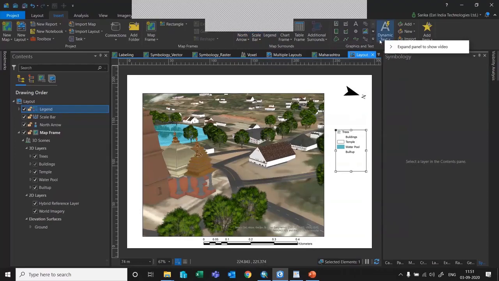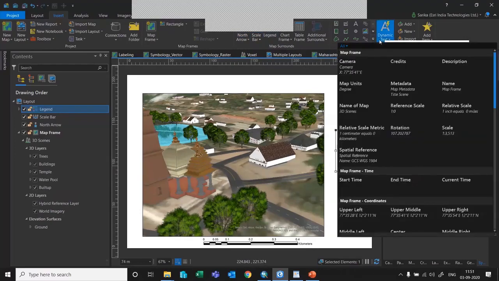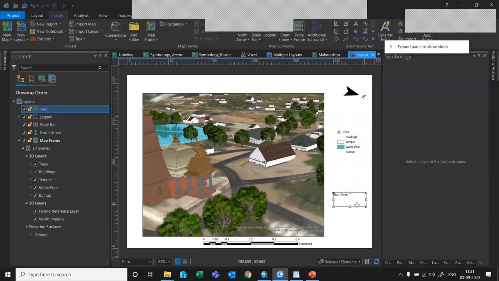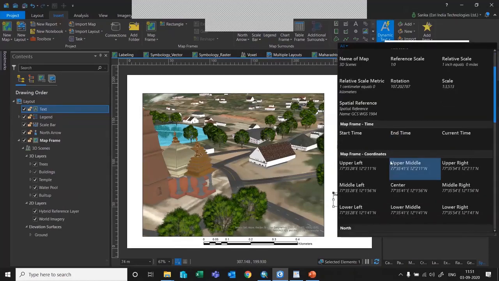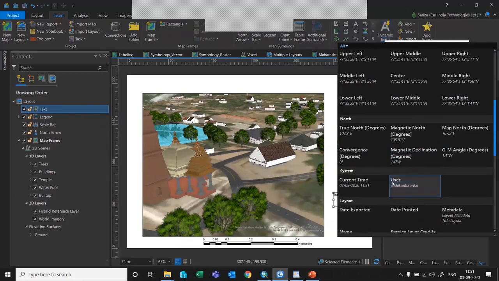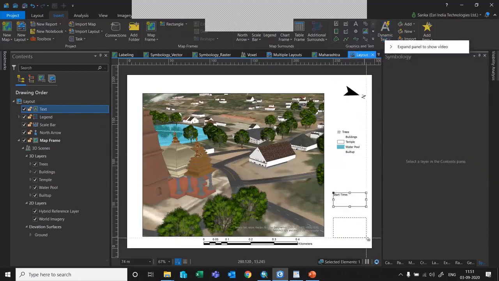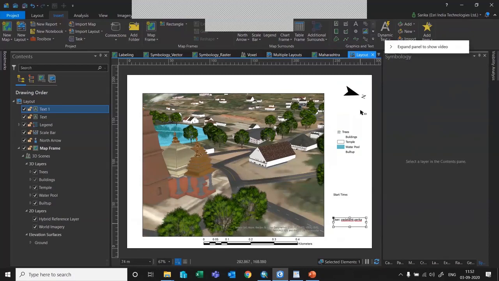And we have even the capability of adding dynamic text. Suppose you want to know in which units this has been added, or when you created this map layout. You can just add this text and edit the data, like time and so on. And if you want to know who is the author of this map, all those things can be directly added. As you can see, if I add a user, it will give my name and say so and so person is the author. We can even edit the text, whatever is visible. In this way, we can make use of all the things that are available within ArcGIS Pro.